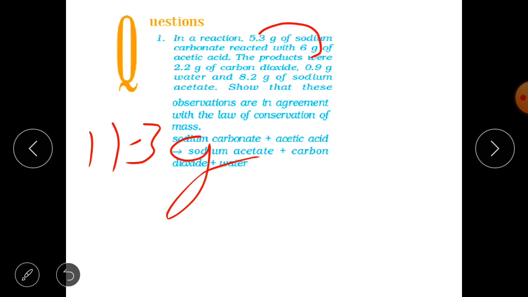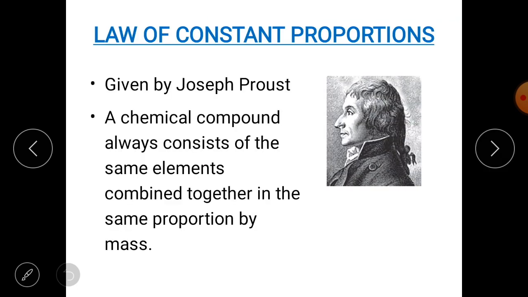So by writing this, first of all, you can calculate the mass of reactants, then the mass of products, and you will get both of them the same, equal to 11.3. Then you can say that this particular chemical reaction is in agreement with the law of conservation of mass. So you must be clear now. Let's move to the next law.